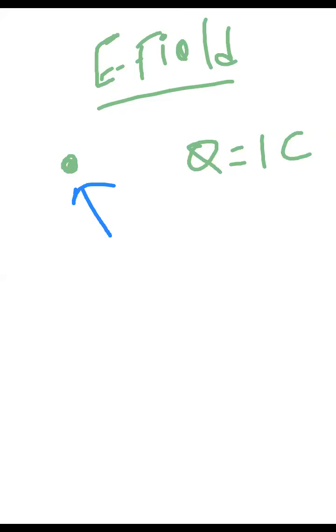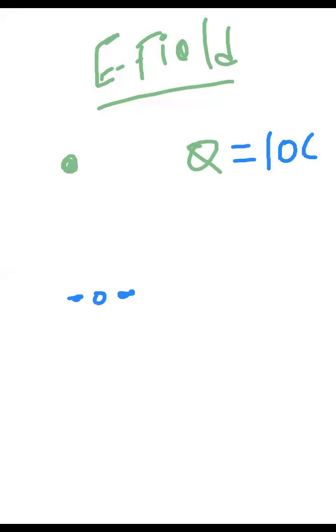Somebody may give you 10 coulomb also. It all depends on the problem. Instead of 1 coulomb, they may give you 10 coulomb. Still the point is the same point only. That is the idea of point charges. Simply all the charges have been concentrated on a single point. In case of a point charge, definitely you will be directly given a charge value. Say for example, Q is 10 coulomb. And sometimes they may give a charge like this, arranged on some line.